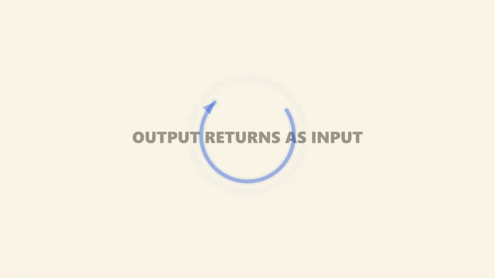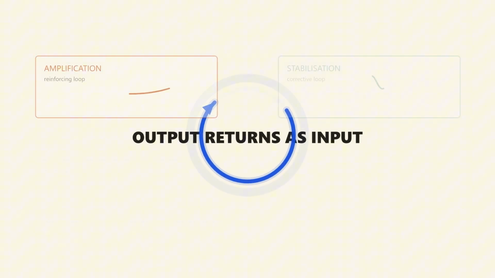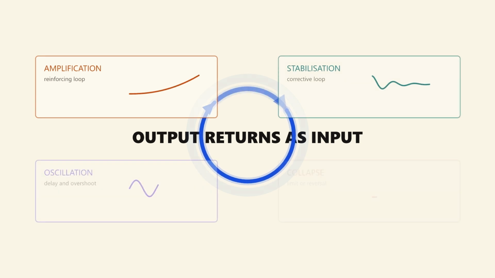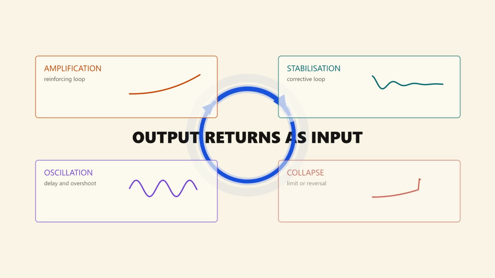Put the examples side by side. The microphone amplifies, the thermostat stabilizes, the predator-prey system oscillates, population growth bends when limits appear, the glucose system regulates, the bubble rises and can collapse. The surface examples are different, but underneath them is the same structural idea: output returns as input. This is the master board. In each corner, the surface story changes, but the central sentence does not. The effect returns as a new input.